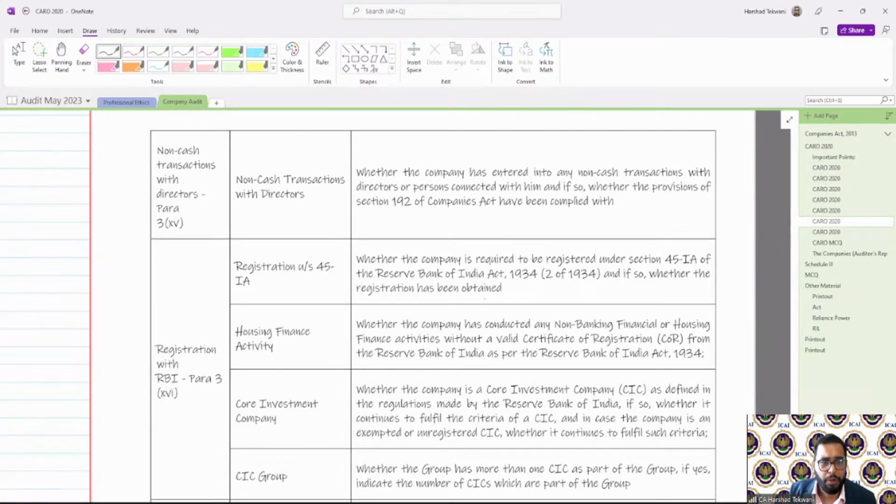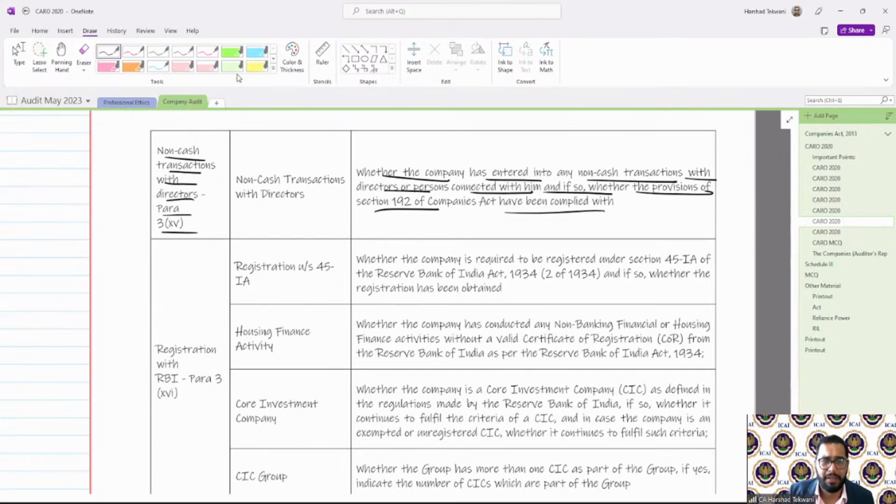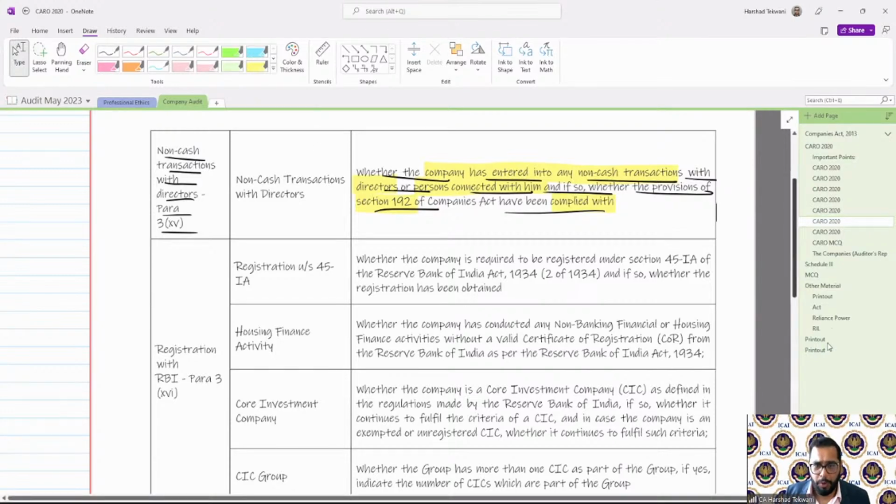Next, non-cash transaction. Important one. Non-cash transaction with directors, para 15. Whether the company has entered into a non-cash transaction with directors or persons connected with them, and if so, whether the provision of section 192 of the act has been complied with. So if any company has entered into any non-cash transaction with directors or persons connected with them, then we are required to check compliance with 192. Very important. Let us see how it is reported.